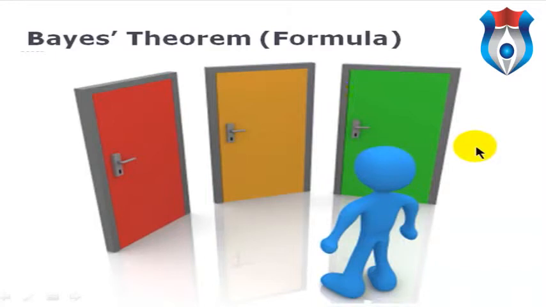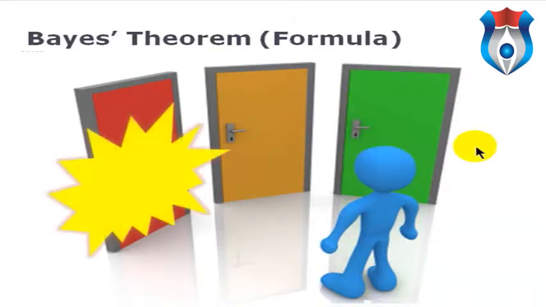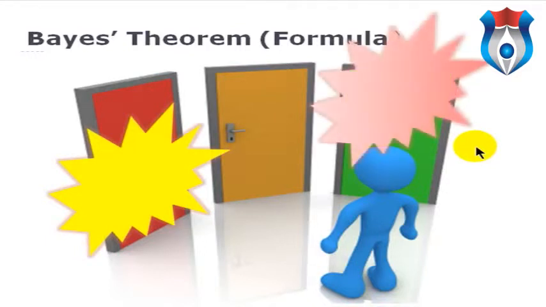Now, add some prior information. Assume that he comes into possession of some information to indicate that one door is more promising and another door is more dangerous. This addition of new information rationally should affect his judgment and his probabilities. So this is really what Bayes' theorem is about. It's about the introduction of new information to adjust the probabilities.